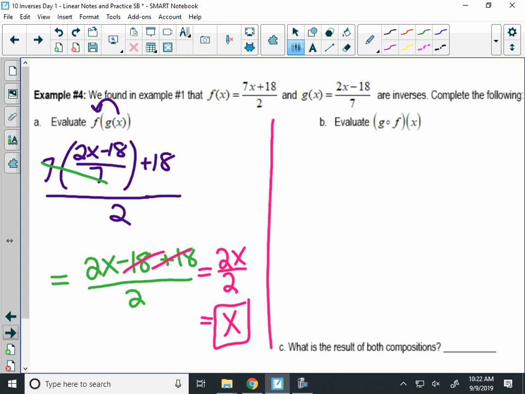We'll just do it one more time. Now you have g of f. Let's go the other way. Let's see if we get x again. Okay? Because it might need something.